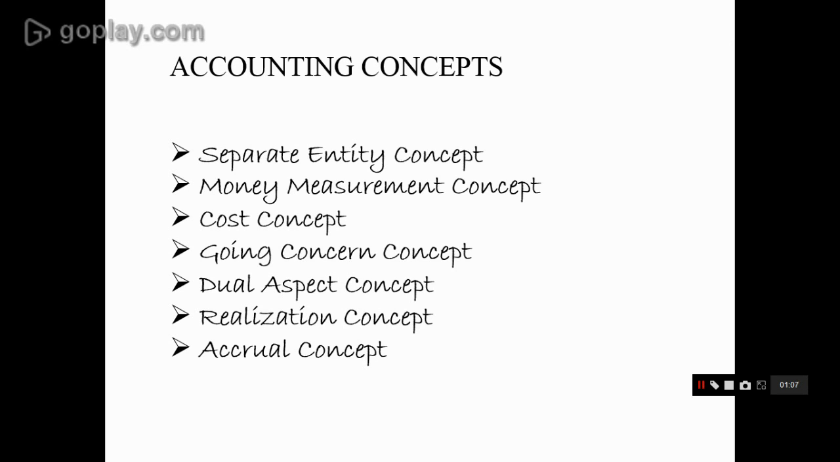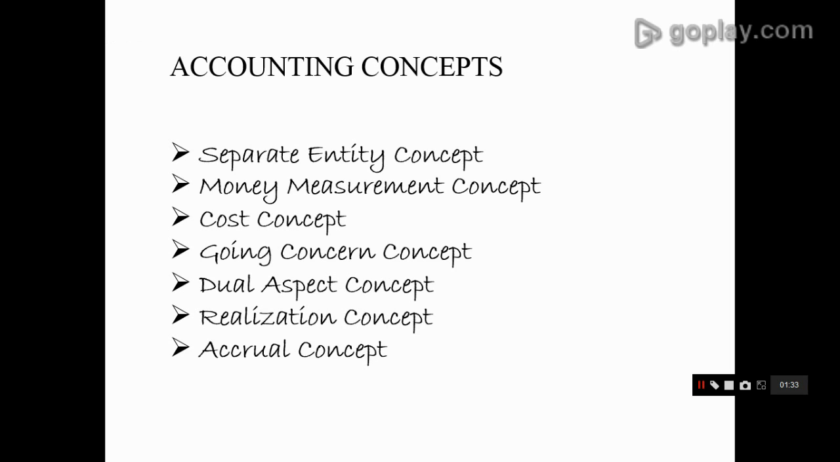Next comes the dual aspect concept. This concept says that it is the underlying basis of the double entry system. I'll be explaining in detail about the double entry system while solving some problems. And next comes the realization concept. This concept says that revenue can only be recognized after it has been earned.